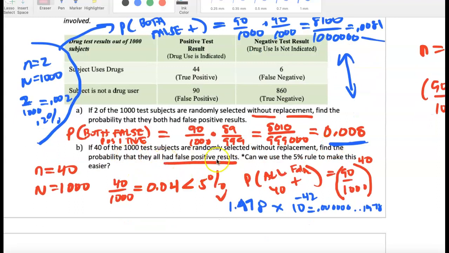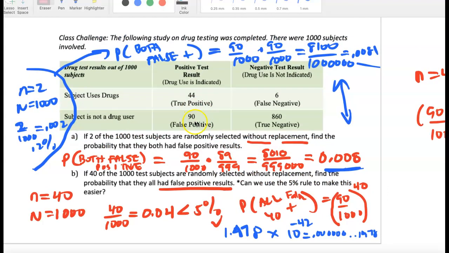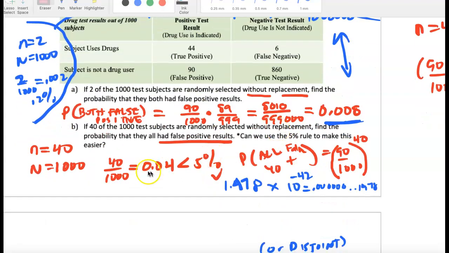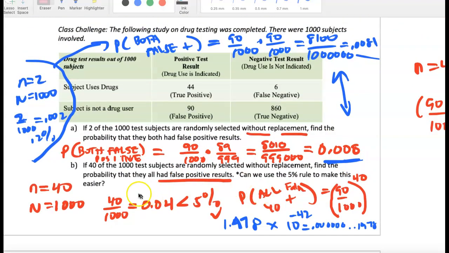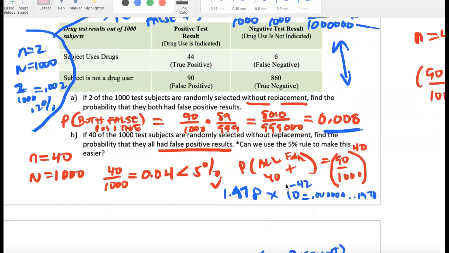Now, 40 subjects were randomly selected without replacement. Find the probability that they all had false positives. It's 90 out of the 1,000 again. In this case, remember, the 40 people sampled is still less than 5% of the population. So we can assume independent trials. And so we just end up multiplying: 90 out of 1,000 times 90 out of 1,000, and we would do that 40 times.